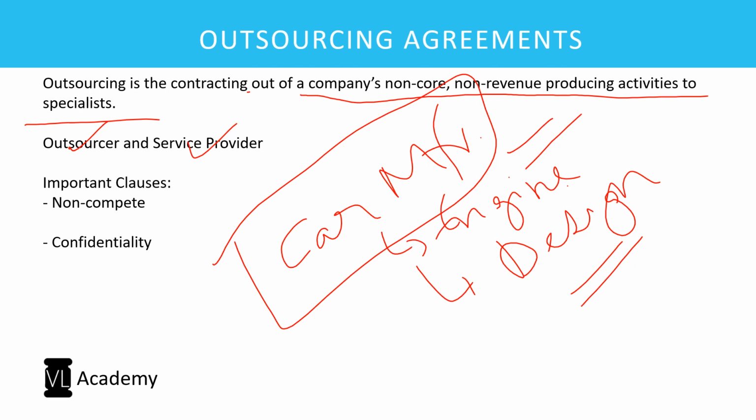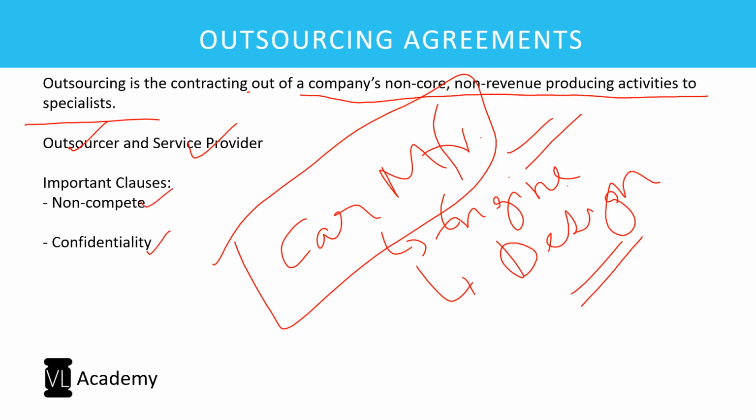So now the outsourcer is the manufacturer himself. The service provider will be the people who will be doing a respective service alone, which is being outsourced. So in addition to all the standard clauses, I suggest two clauses which you need to remember in case of an outsourcing agreement. One is a non-compete clause, two is a confidentiality clause, right?